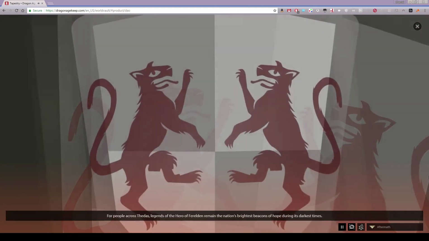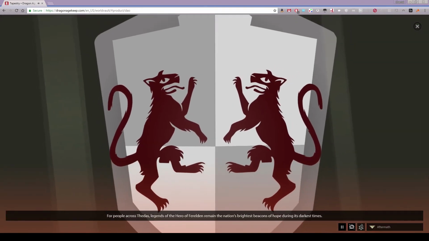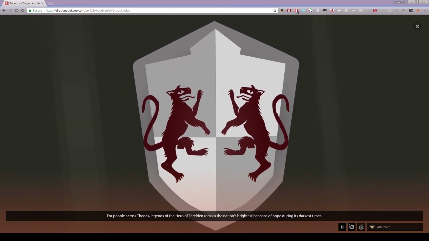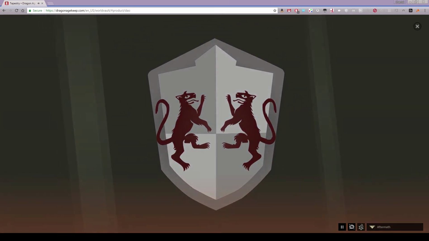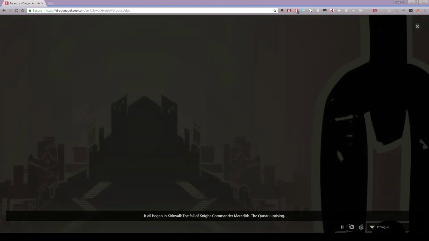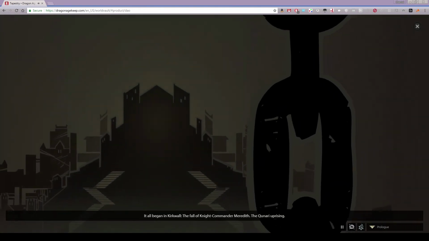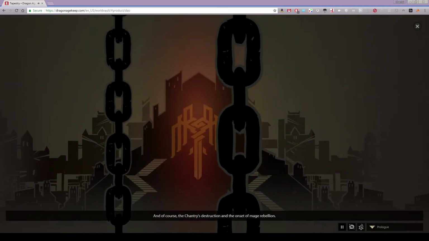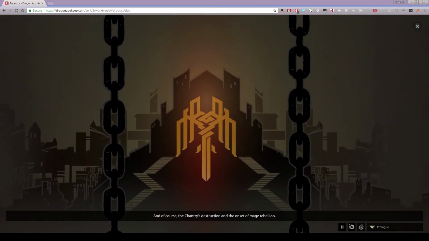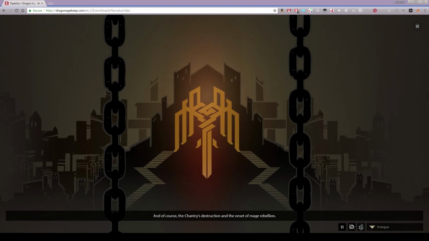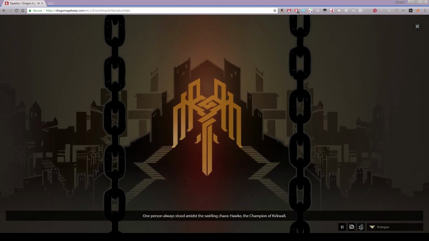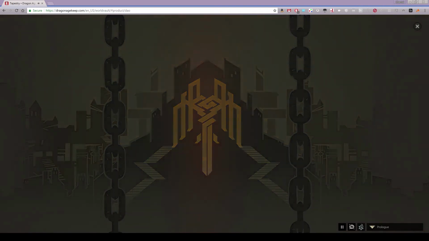For people across Thedas, legends of the hero of Ferelden remain the nation's brightest beacons of hope during its darkest times. It all began in Kirkwall: the fall of Knight Commander Meredith, the Qunari Uprising, and of course, the Chantry's destruction and the onset of the Mage Rebellion. One person always stood amidst the swirling chaos: Hawke, the champion of Kirkwall.